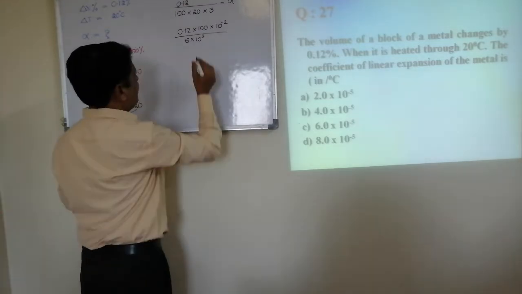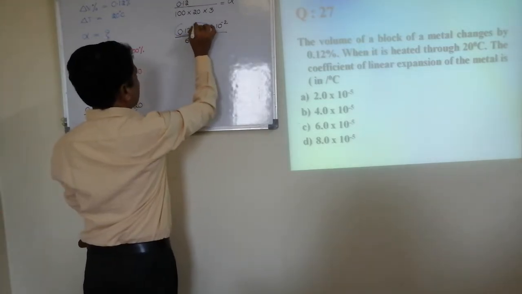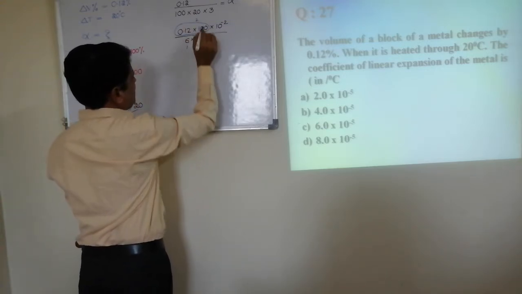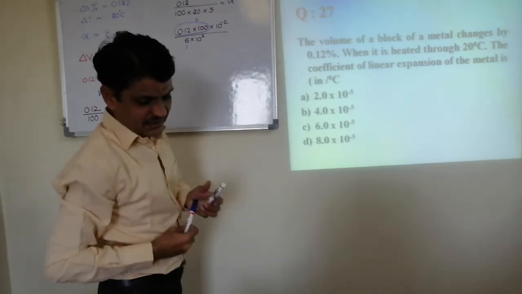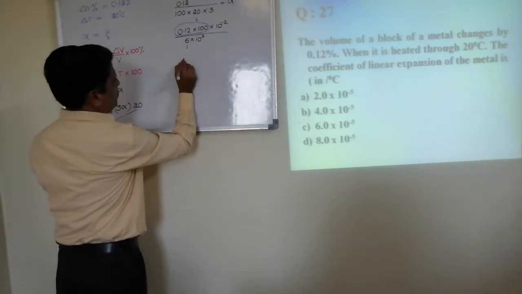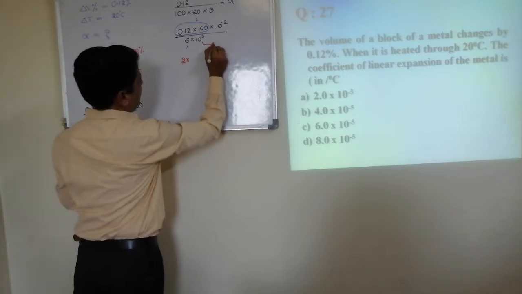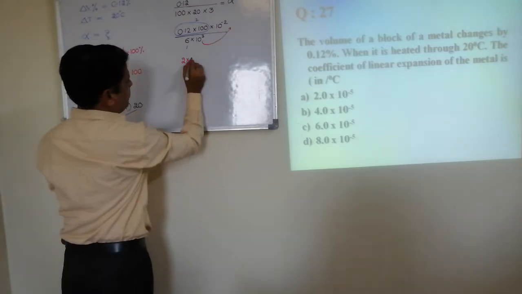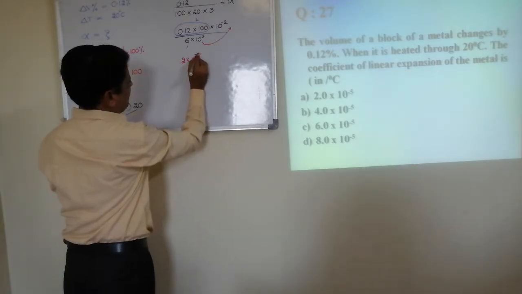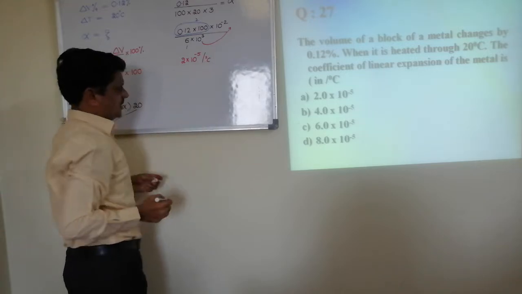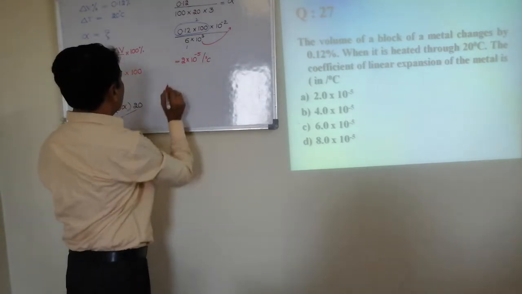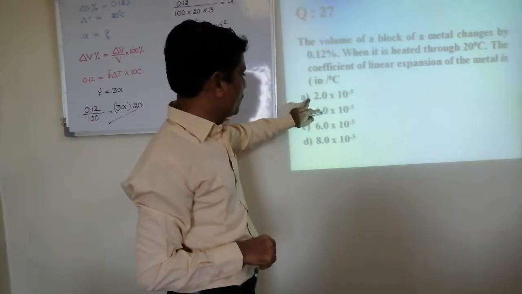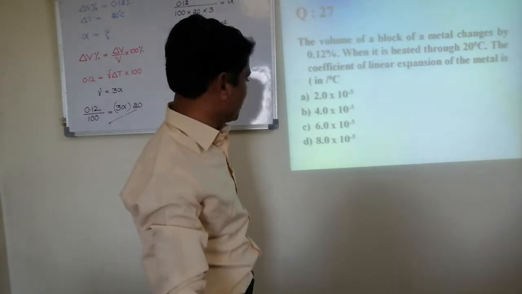So 0.12 into this 100 is nothing but 12. So 6 1s are 6, 2s are 12. So the final answer is 2 into, if I take 10 to the power plus 3 up, it is minus 3. Minus 3 minus 2 is minus 5 per degree Celsius. So 2 into 10 to the power minus 5 per degree Celsius is the answer. Therefore option first is correct.